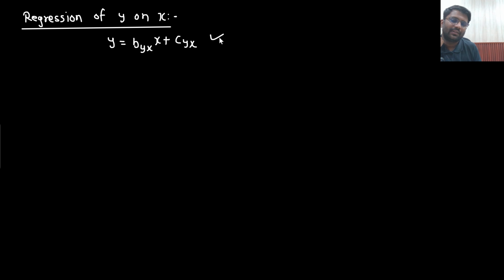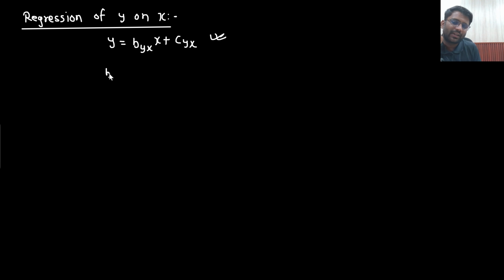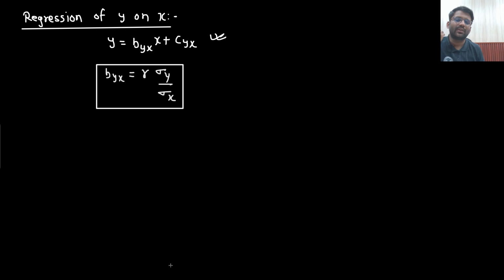This was the equation. The value of c you can get by these calculations, because if you know the value of b, you will get to know the value of c as well. What is the value of byx you are getting? Sir, the value of byx came out to be r into sigma y divided by sigma x. This is the value of byx you are getting.